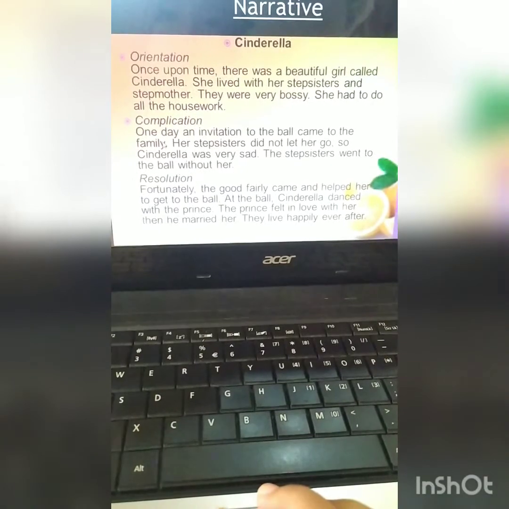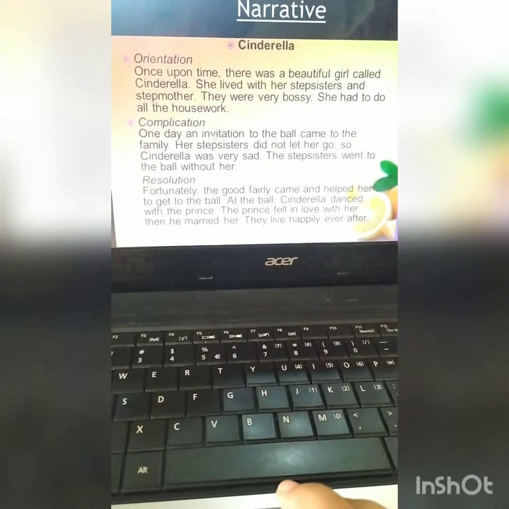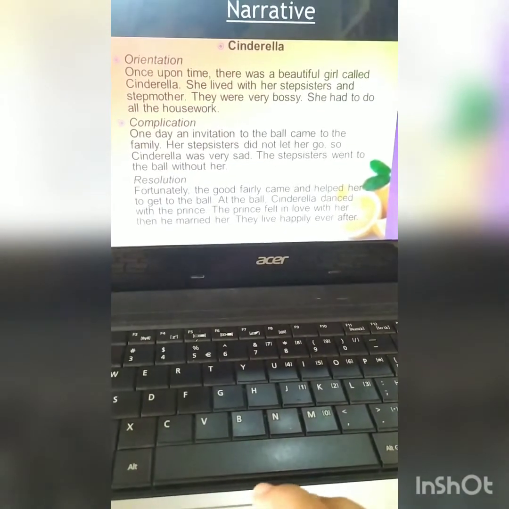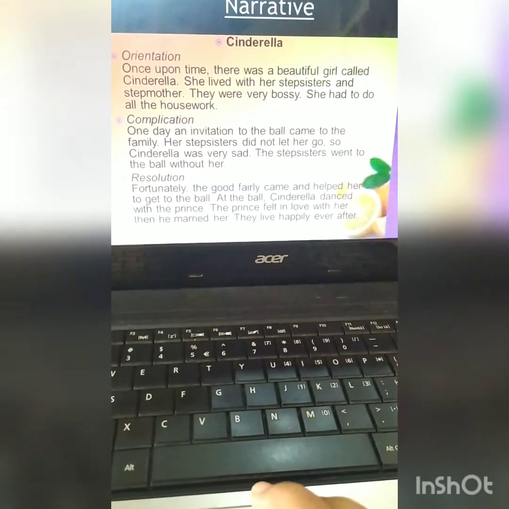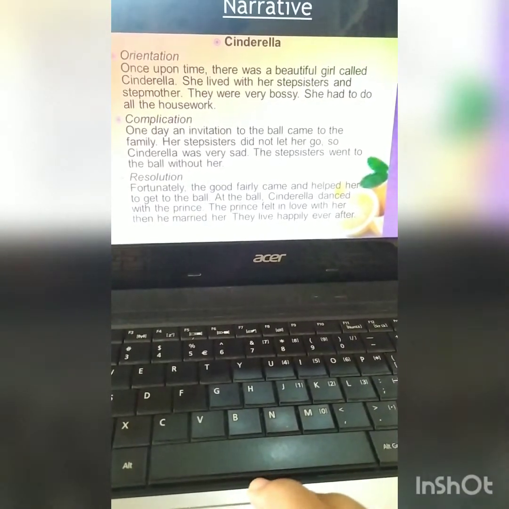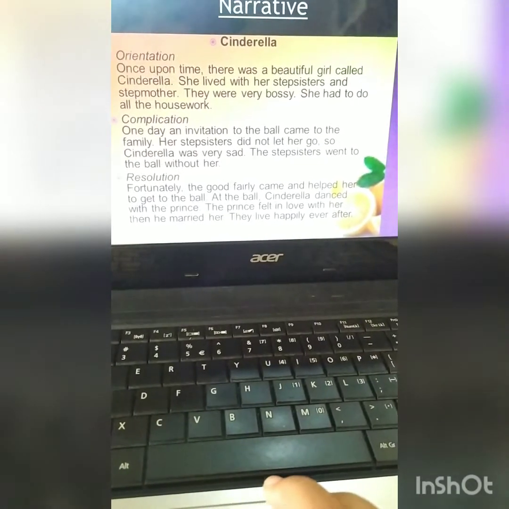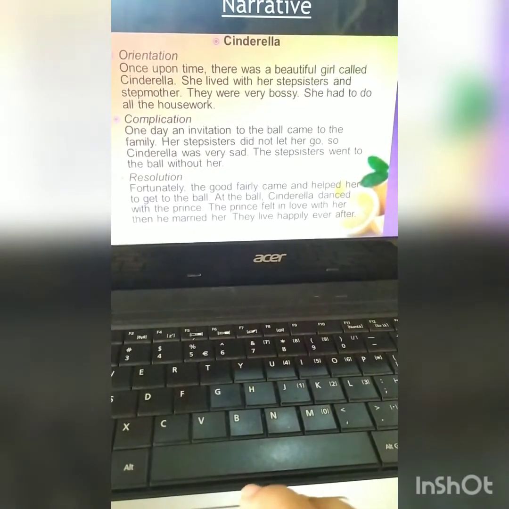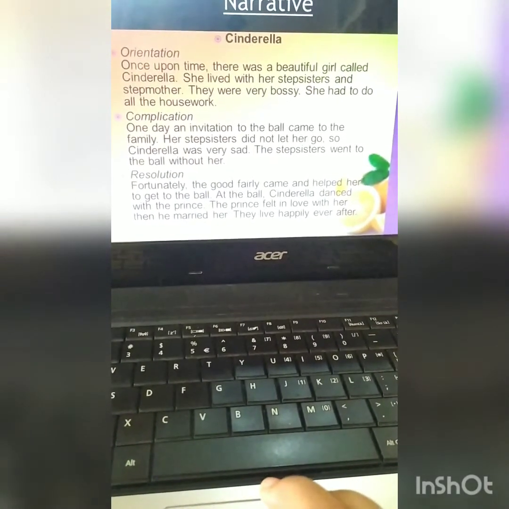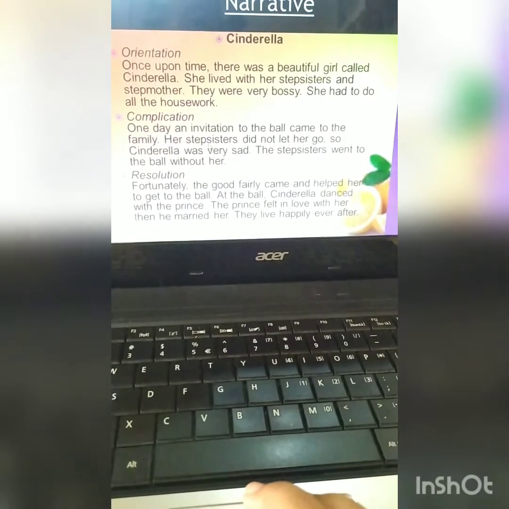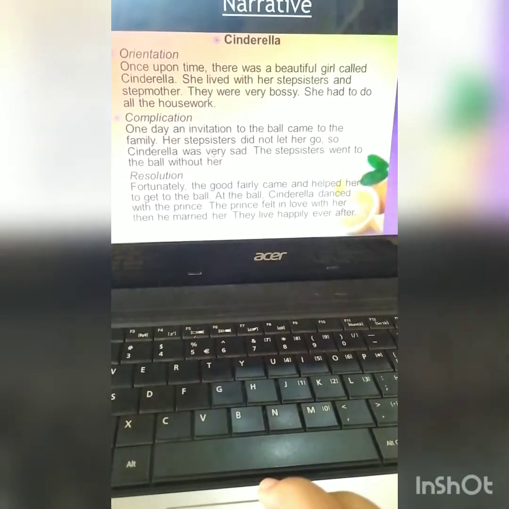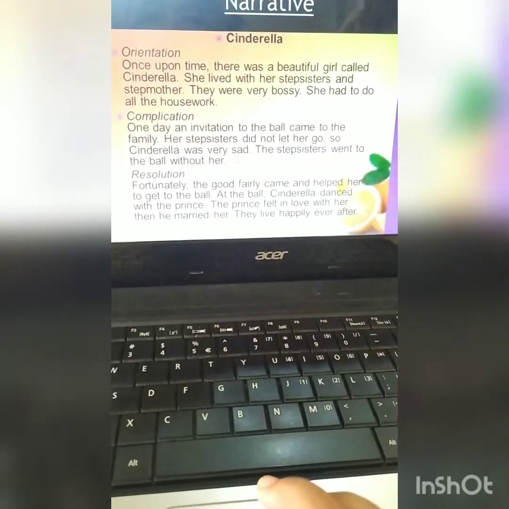The next one, complication. Complication is the trouble that happened in the story. So look at this: one day an invitation to the ball came to the family. Her stepsister did not let her go, so Cinderella was very sad. The stepsisters went to the ball without her. So this is the trouble of the story. So it means the stepsisters didn't let Cinderella come to the event, right?